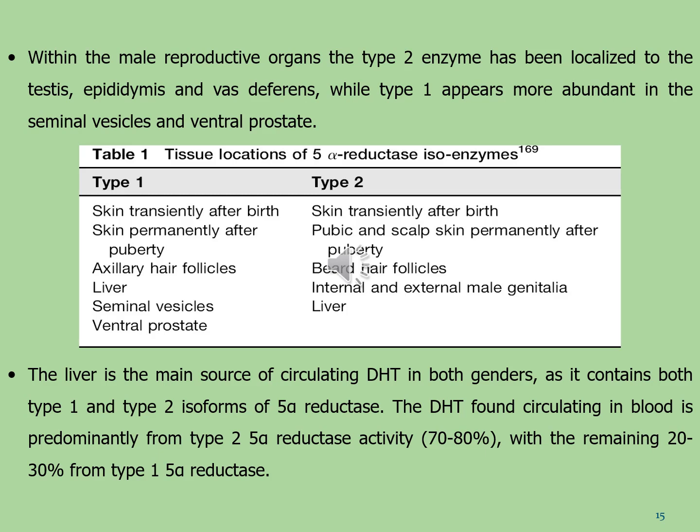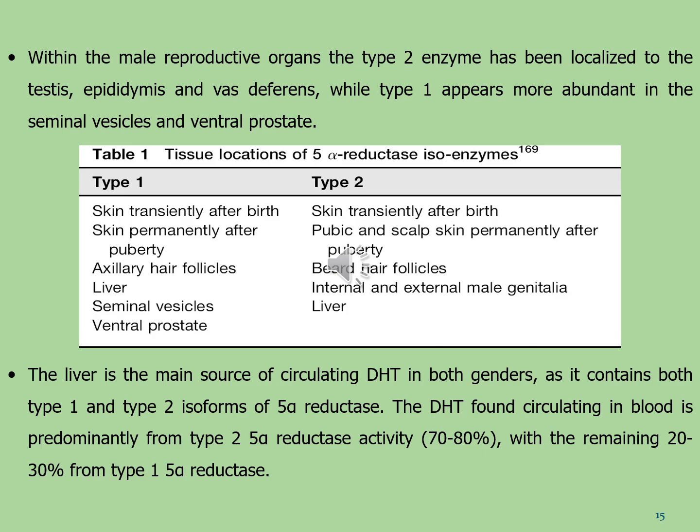Let's see the comparative study of type 1 and type 2 5-alpha reductase isoenzymes, which are located in the tissues. In type 1, we can see over here it is transiently present in skin after birth, while type 2 is present in skin transiently after birth.